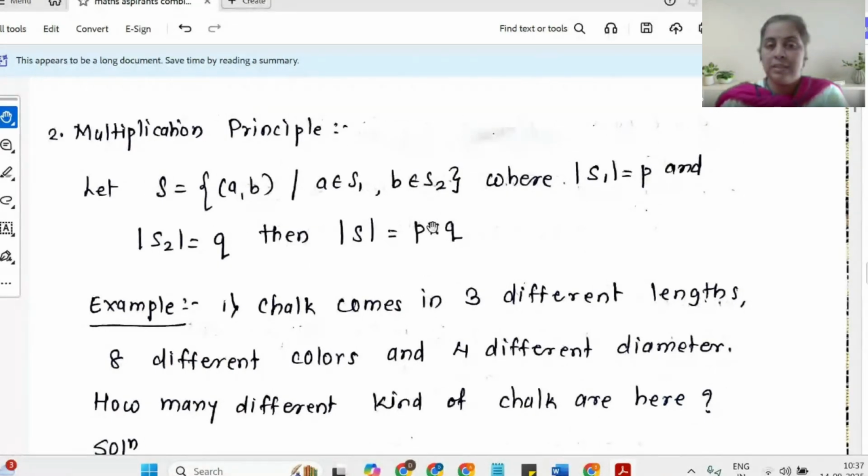Now this is something which we all must have used when we studied vector spaces. If you try to calculate the dimension of Rn, it turns out to be n. Let me not get into this particular part. What it says is that if your S is a cross product of two finite sets, then the cardinality of S is the product of the cardinalities of the two sets S1 and S2.